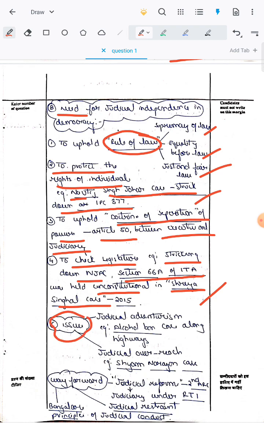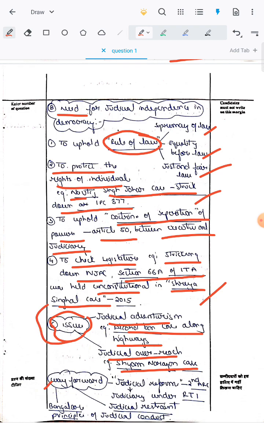Under the issues, over here there are two keywords, that is judicial adventurism and judicial overreach. We have to write examples for each. Under judicial adventurism, the alcohol ban case along the state highways and the national highways. Judicial overreach, that is the Shyam Narayan Chouksey case, where playing the national anthem was made mandatory in the cinema halls. So this can be written under the issues.